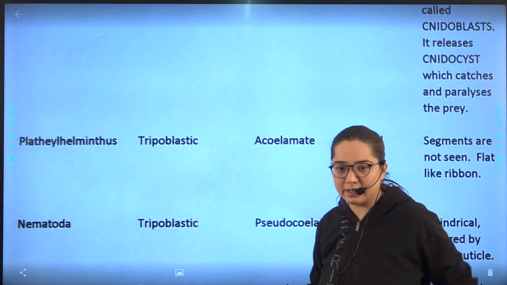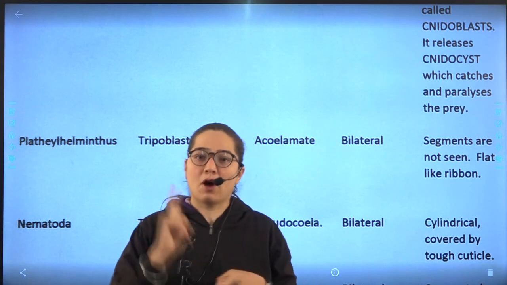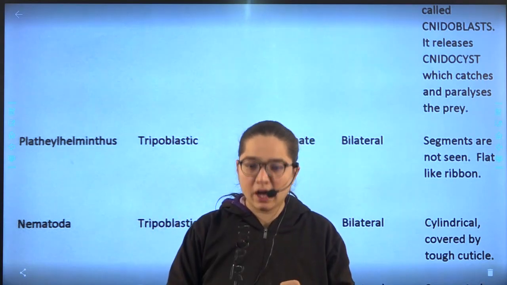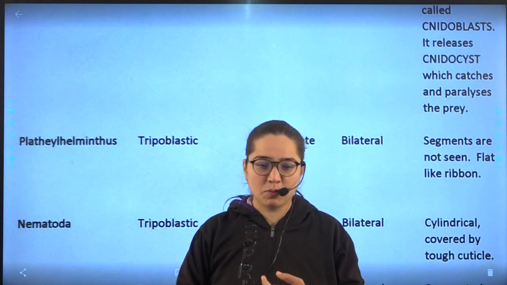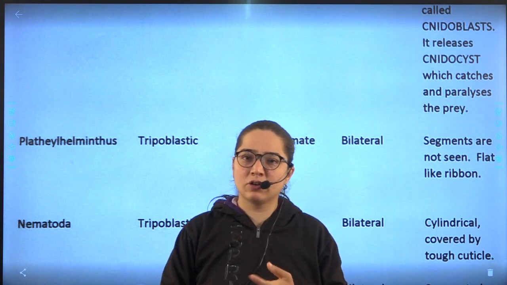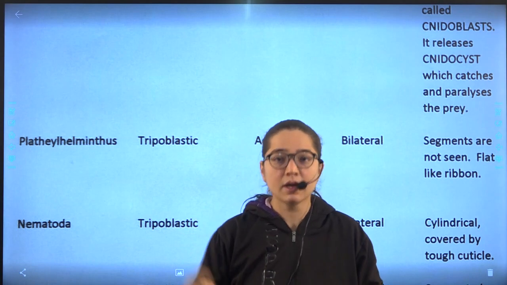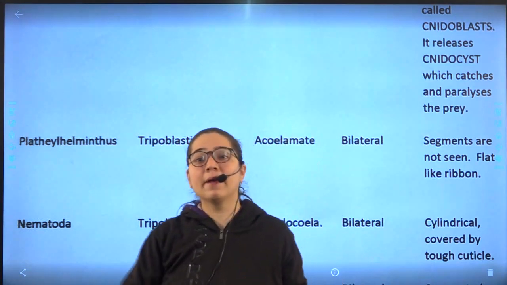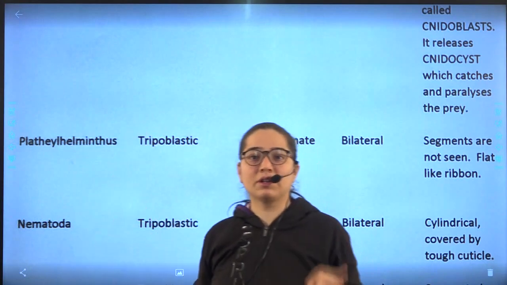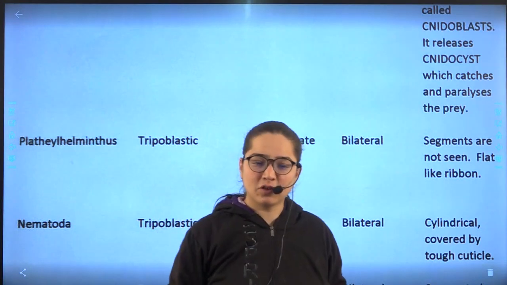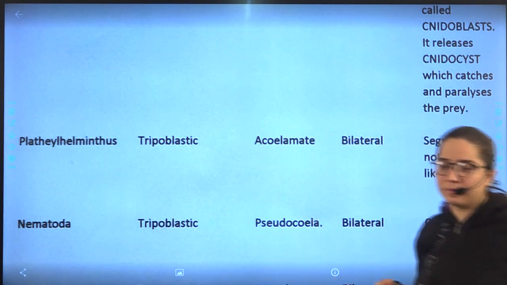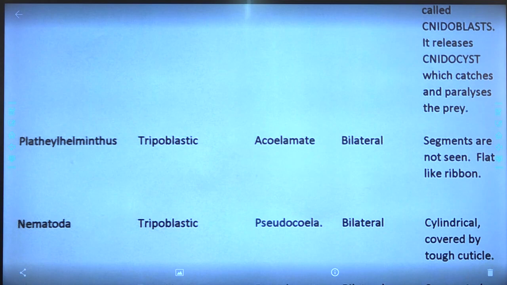फिर से एक बार, Porifera, Coelenterata, Plathelminthes, Nematoda, Annelida, Arthropoda, Mollusca, Echinodermata, Chordata. पहले दो डाइपोप्लास्टिक, बाकी सारे ट्राइपोप्लास्टिक. सिलम में पहले 3 एसिलमेट, चौथा सूडोसिलमेट and fifth onwards it is eucoelomate. Note it down quickly.